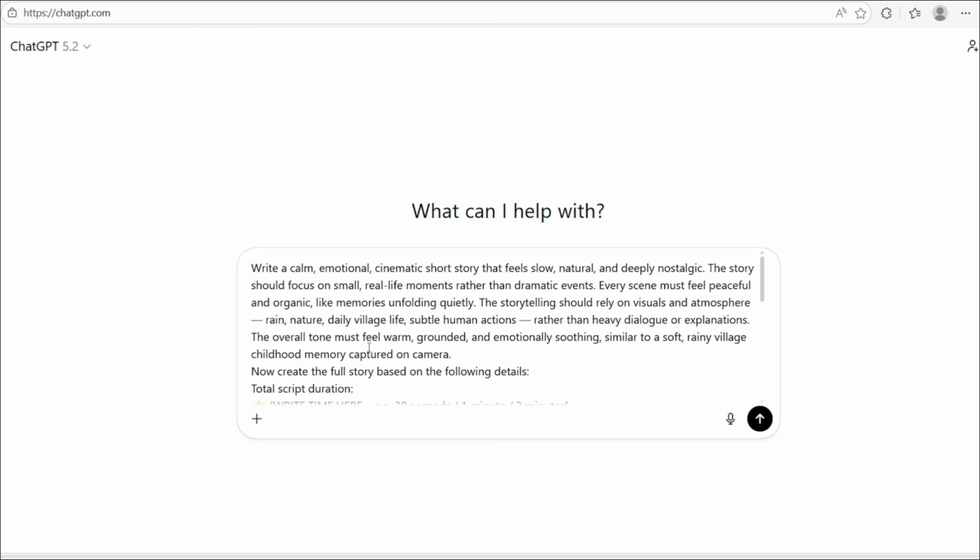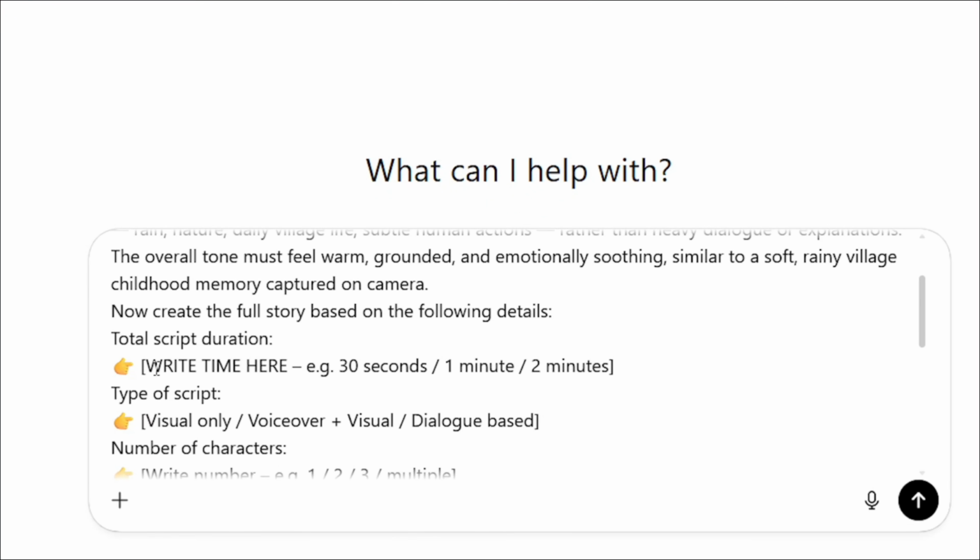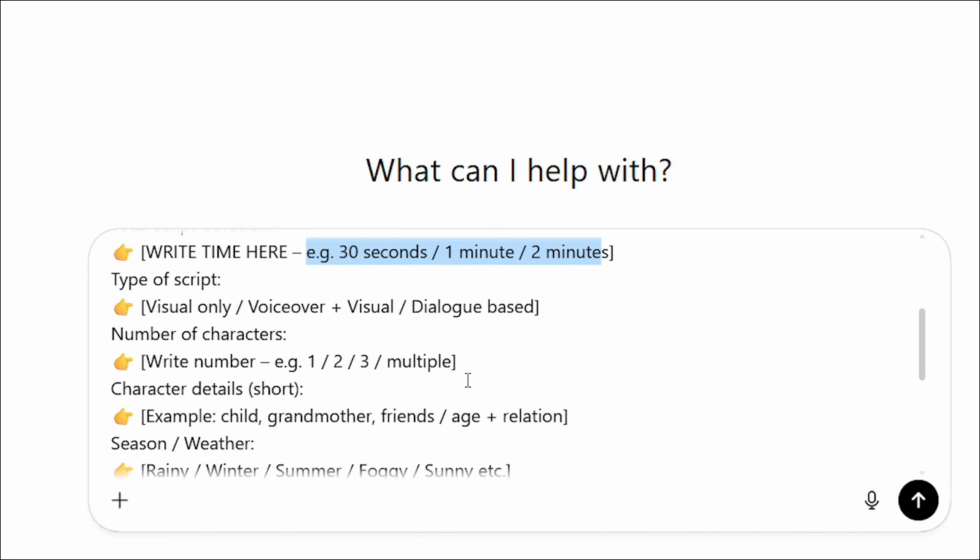As you can see in the prompt, here you have story time. For example, it mentions 30 seconds, 1 minute, 2 minutes. Here, you can write how long you want your story to be. Next, there is type of script. It includes options like visuals only, voiceover plus visuals, or dialogue based. You need to fill this according to the type of video you want to create.